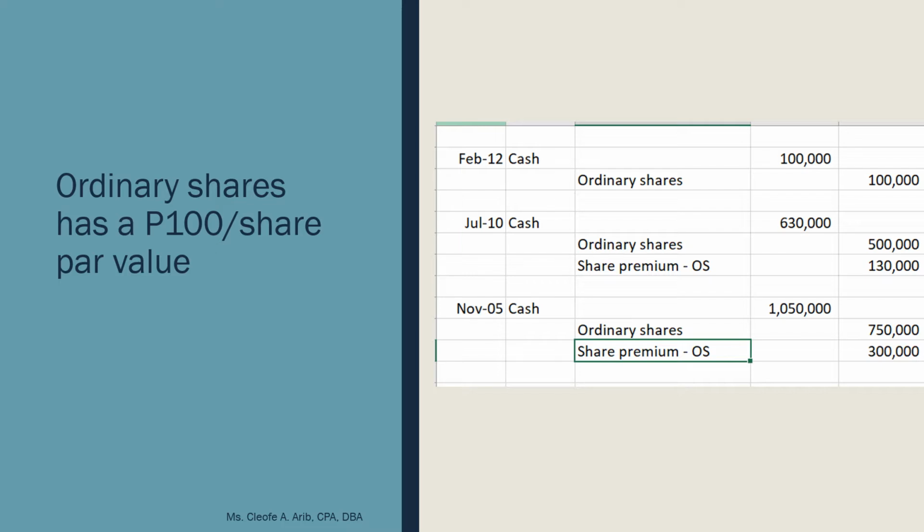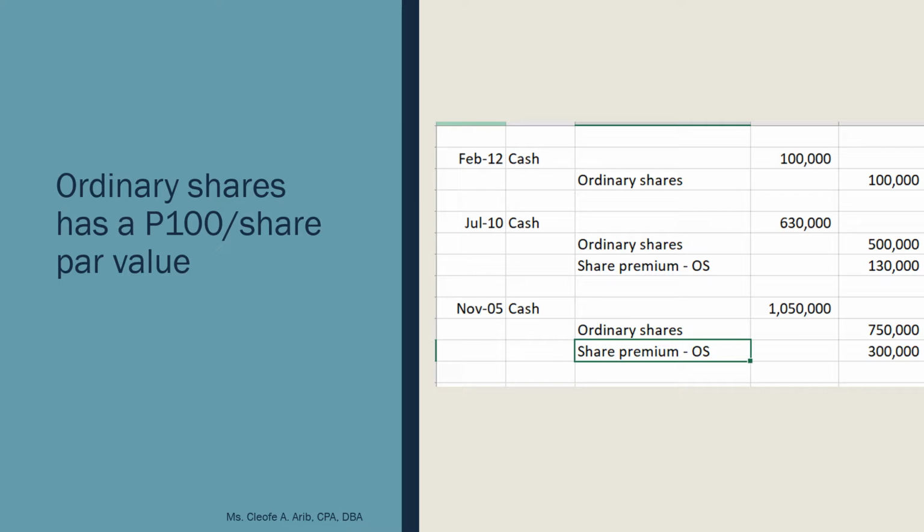So if we use scenario number 1, then your memorandum entry will be Roa Corporation is authorized to issue 100,000 ordinary shares at 100 pesos per share par value. That's all you do to recognize the authorized capital. It's not a journal entry. What do we make? A memorandum entry. So, to continue, let's answer what is being asked in this problem.